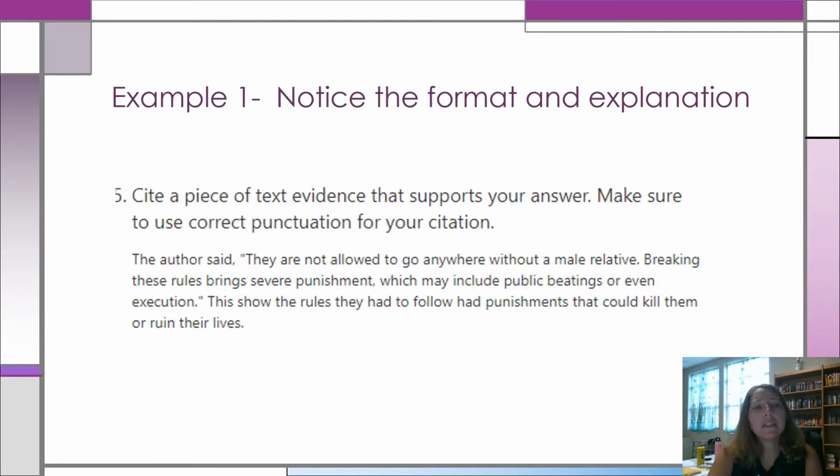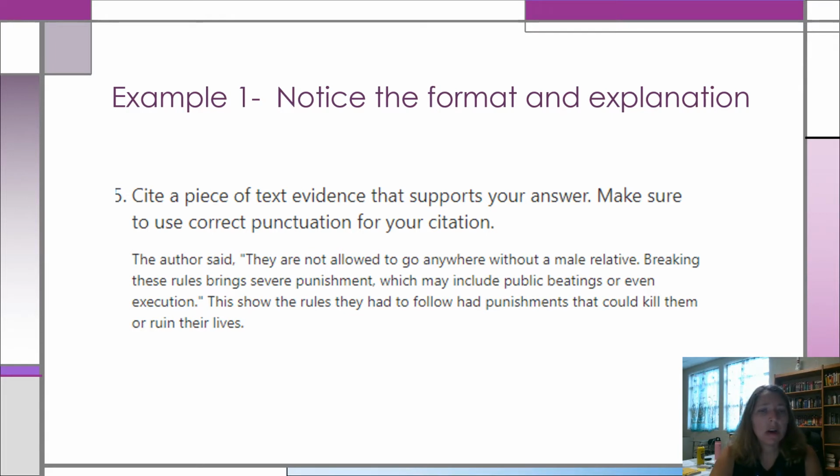So this is the first one. This is from Malala. And I pulled this one because I want you to notice the formatting that they used for their quotation marks, and notice the punctuation, and then how they explain it.